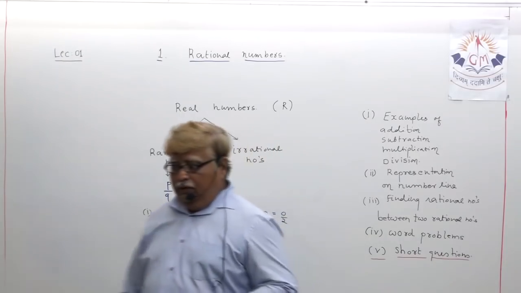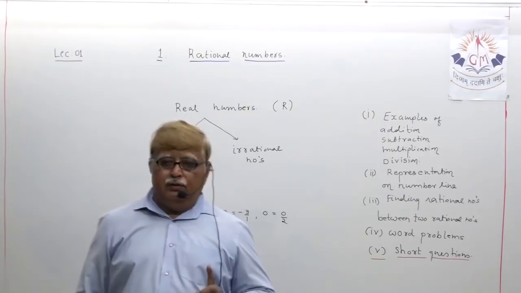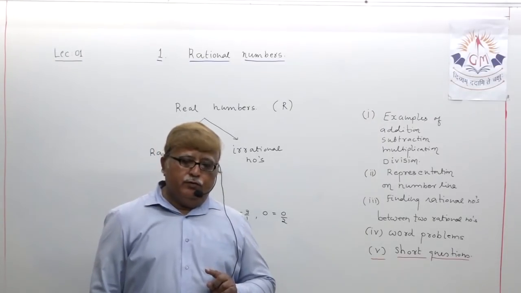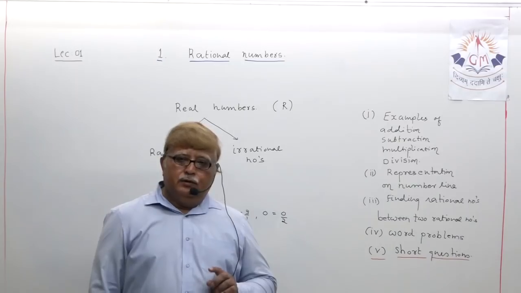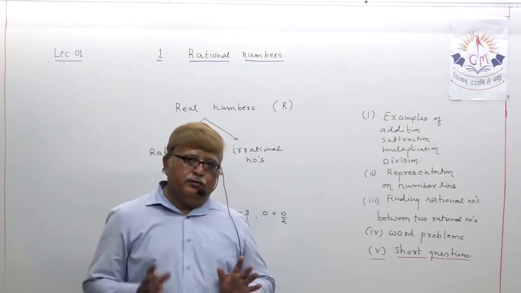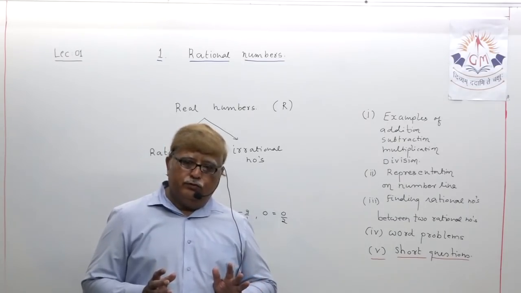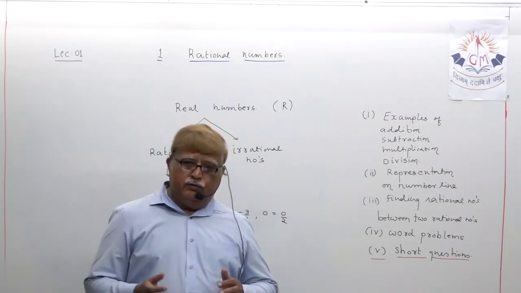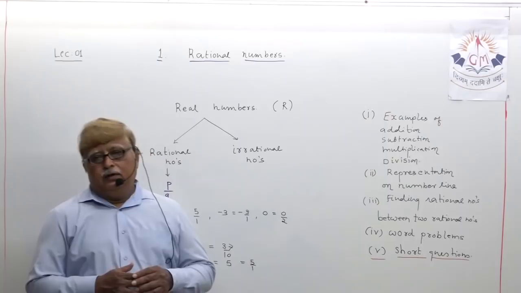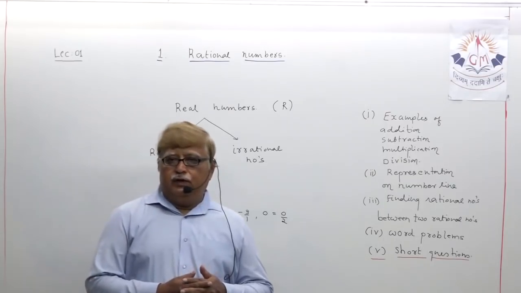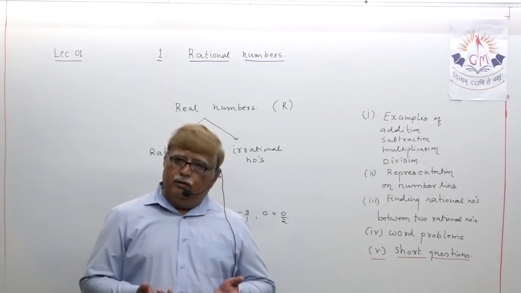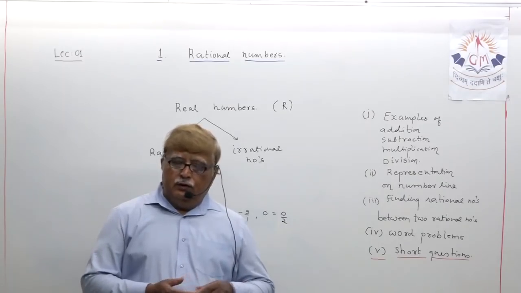Because 25 is a perfect square number. Those numbers whose square root can be taken out, those numbers which are perfect square numbers, are obviously all rational numbers.